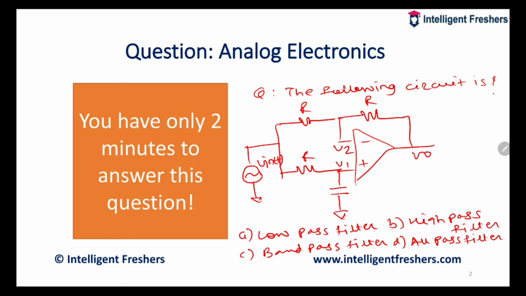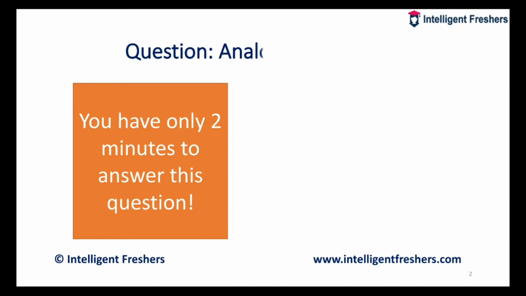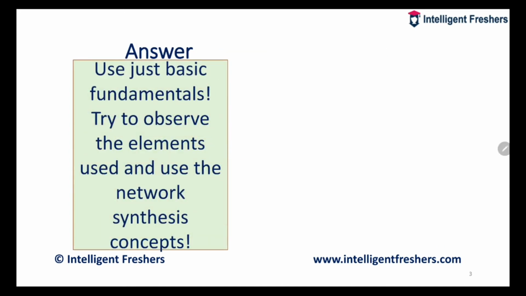So you have just 2 minutes time to answer this question. What you need to do is use the fundamentals of network synthesis, try to find out poles and zeros, and quickly answer this question in just 2 minutes. These types of questions are useful to get a good rank in competitive examinations. So use just basic fundamentals, try to observe the elements used, and use the network synthesis concept.